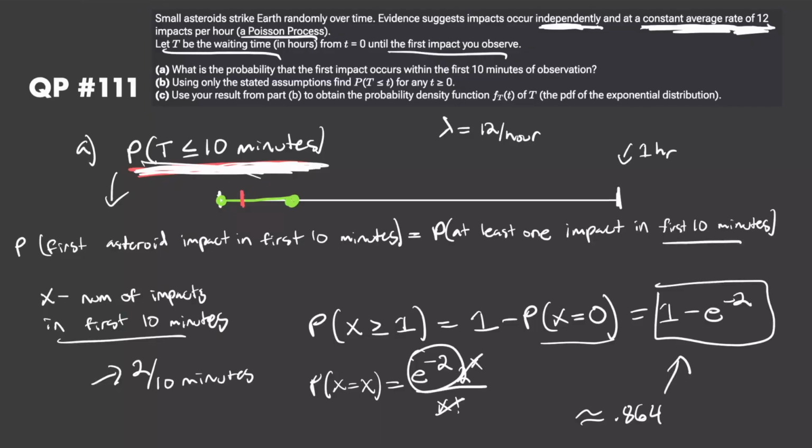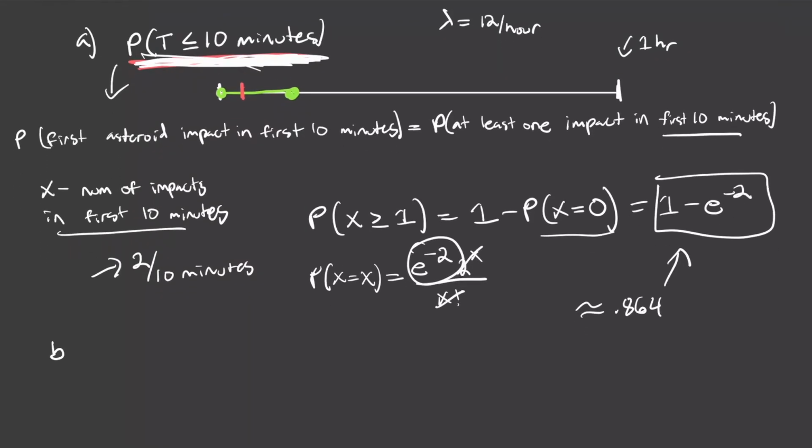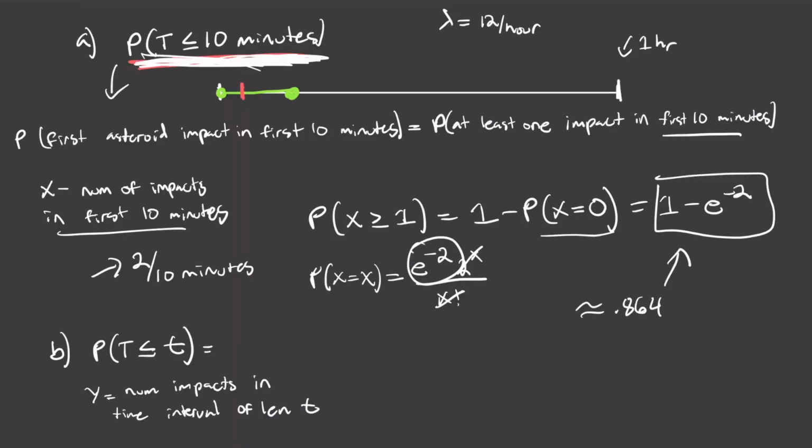And now part B should be pretty simple. Once we have done that already, we're just generalizing to find the probability that T is less than or equal to any value of t. Again, this is just the probability that the very first event occurs within the first t amount of time, where t is like a subinterval. If I call Y the number of impacts in the time interval of length t, then we know that this is going to be Poisson distributed, and we can relate it to this. This is just going to be the probability that Y is greater than or equal to 1, so the probability that at least one event occurs within the time interval of length t. And again, this is Poisson. We know that this is just going to be equal to 1 minus the probability that Y equals 0.